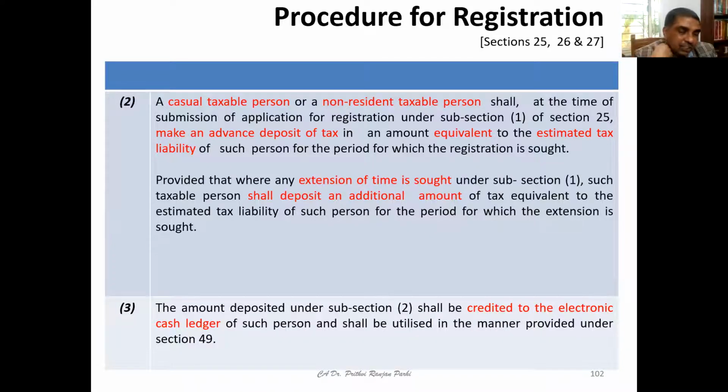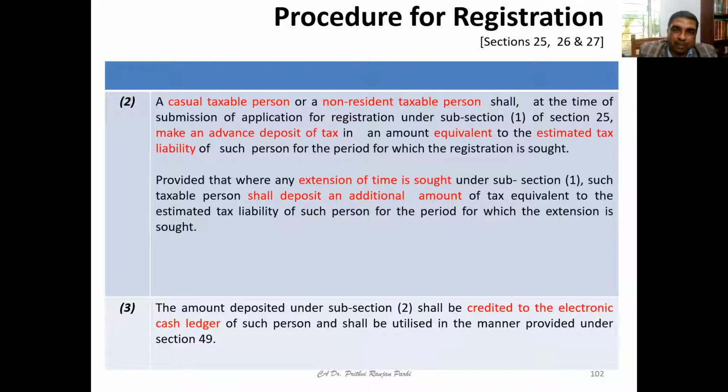Section 27, subsection 2, says the registration period of CTP and NRTP is for 90 days maximum, and it can be further extended by another 90 days maximum.